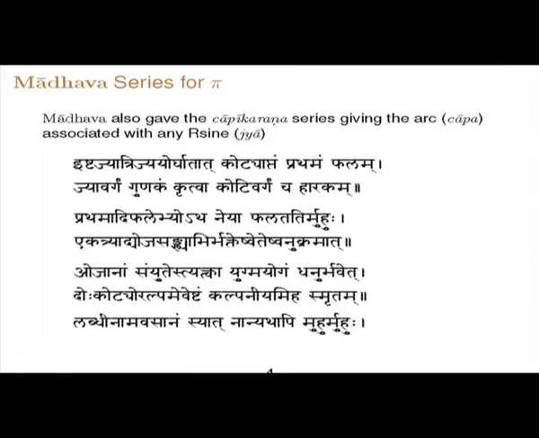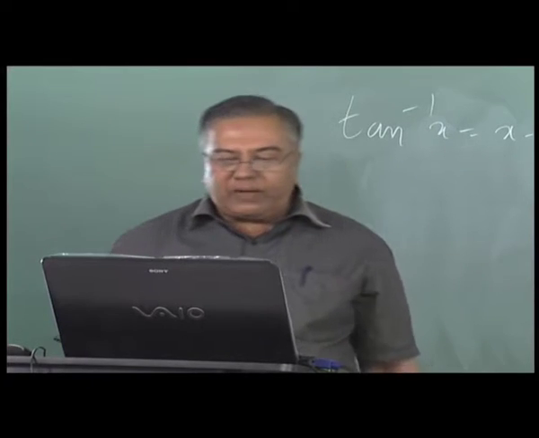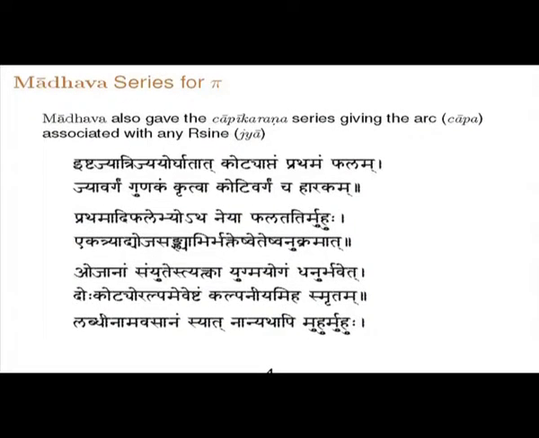Ekatriyadi oja sankhya bhakteshu eteshu anukramat. From the odd terms which are obtained this way, ojanam samyutes tyaktva yugma yogam dhanur bhavet. So subtracting the odd from the even, the rest will become the dhanu, that is the arc, this is the chapa, so that is the chord. Do kotyor alpameveshtam kalpaniyam iha smritam. So dhanu is actually the chapa.